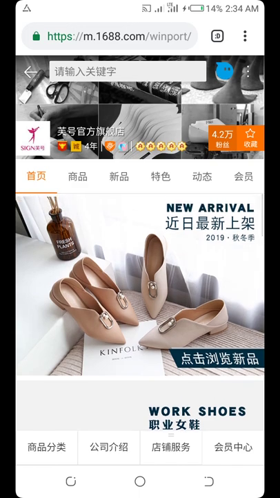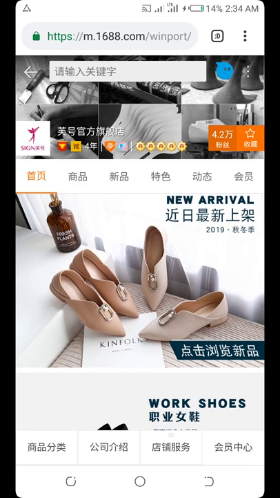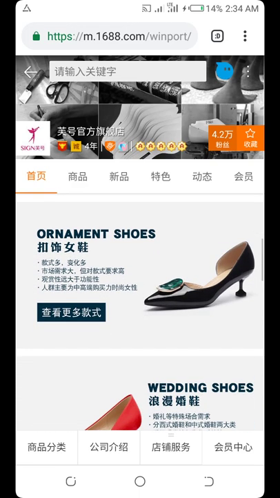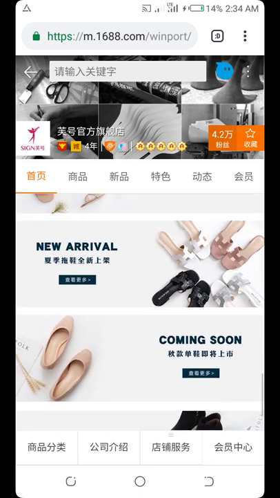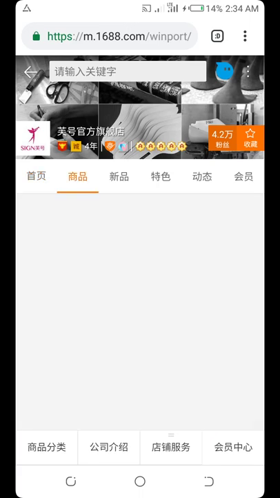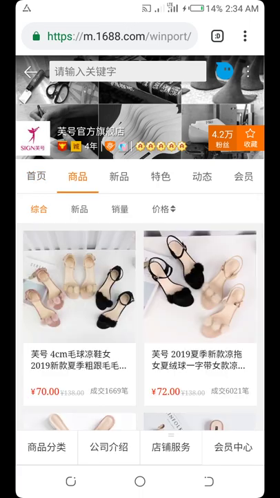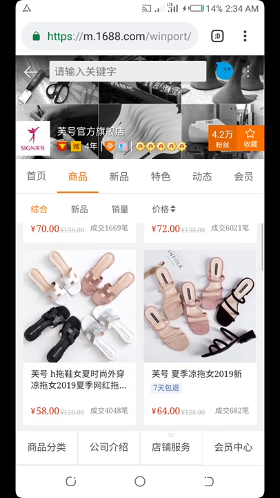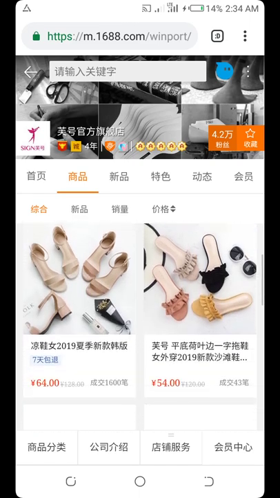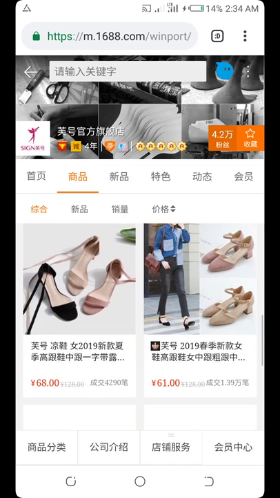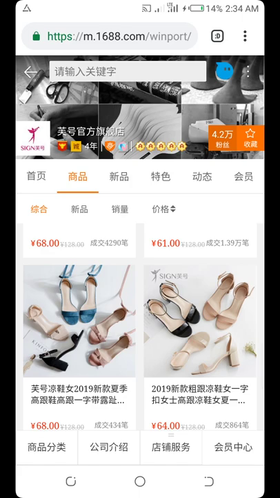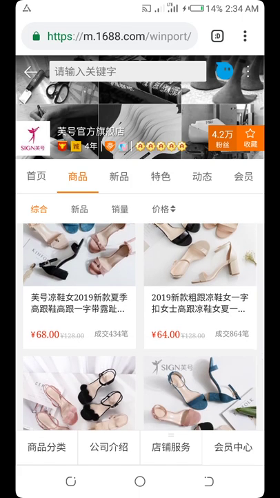So when you see all their good things outside, and you need to see more of what they have, you enter the main shop. When you enter inside the shop, this is all the company has. You keep scrolling down, you keep searching until you get whatever you desire, and that is not too expensive.